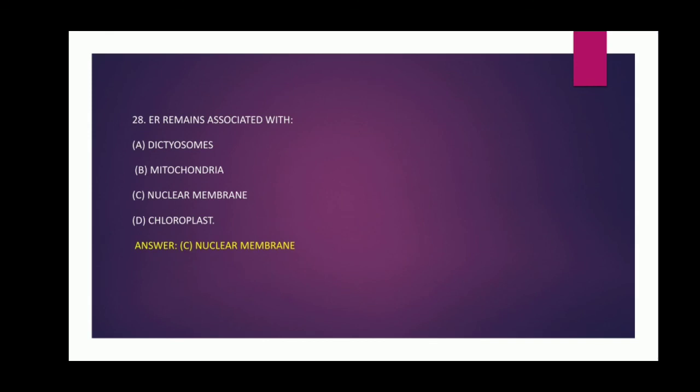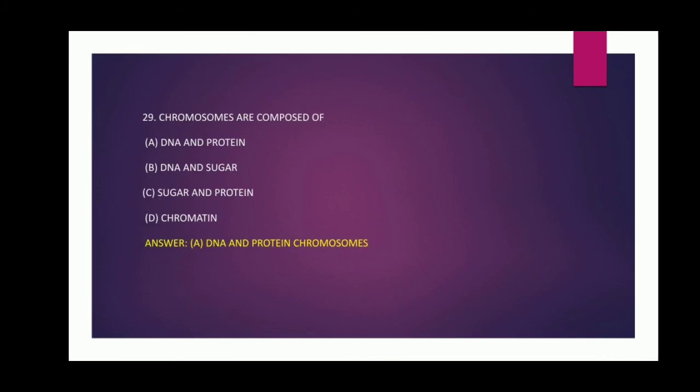28th question. ER, that is endoplasmic reticulum, remains associated with options: dictyosomes, option B mitochondria, nuclear membrane, and chloroplast. Answer is nuclear membrane. Question number 29. Chromosomes are composed of options: DNA and protein, DNA and sugar, sugar and protein, chromatin. And the answer is DNA and protein.